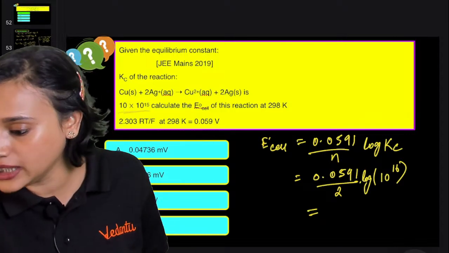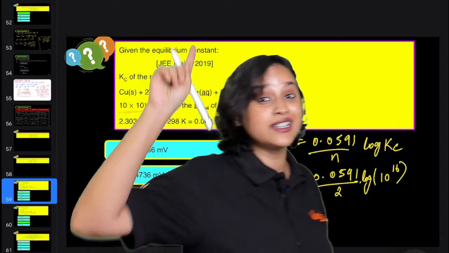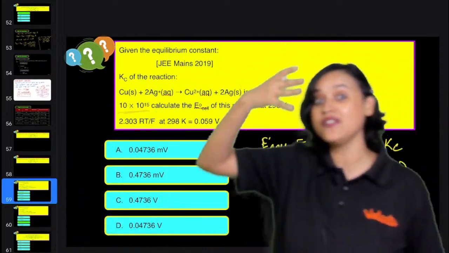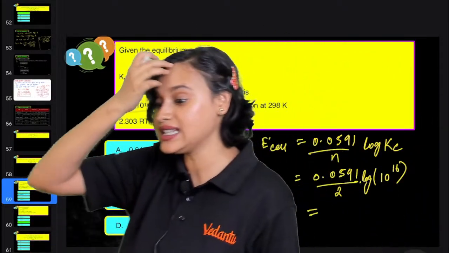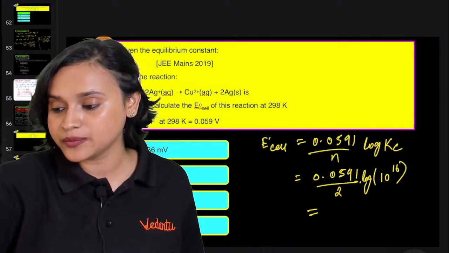Who is asking, ma'am? E naught cell is reduction minus oxidation. Game over, Tamil gaming. Bacha, in the beginning, I have given you 3 formulas for E naught cell, right? Yes. 3 formulas for E naught cell, isn't it? Please, can you check it out?